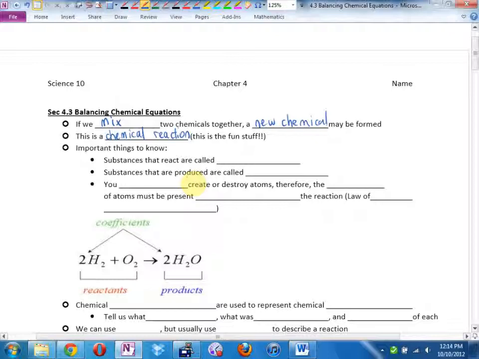Some terminology. These are some of the vocabulary words that you're going to need to know for your test. Substances that react are called, does anyone remember from last year? It begins with the syllable react. Yeah. Reactants. Substances that are produced are called, and the word produced is sort of in the answer. Yeah, products.